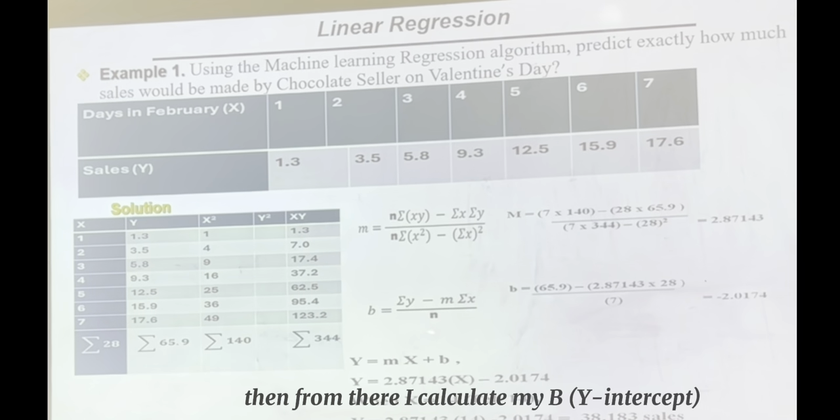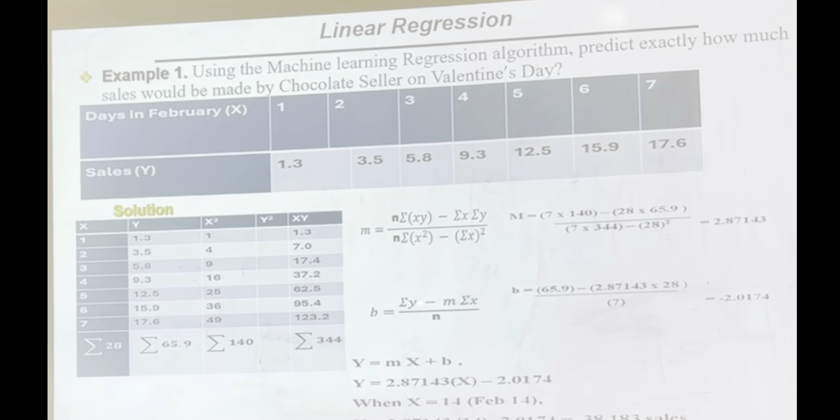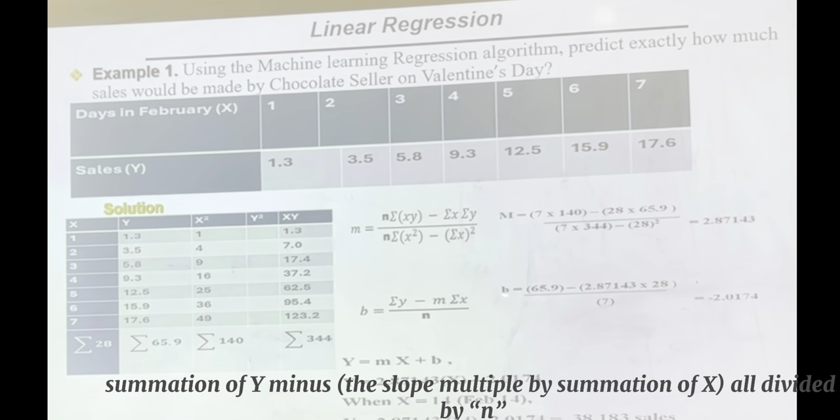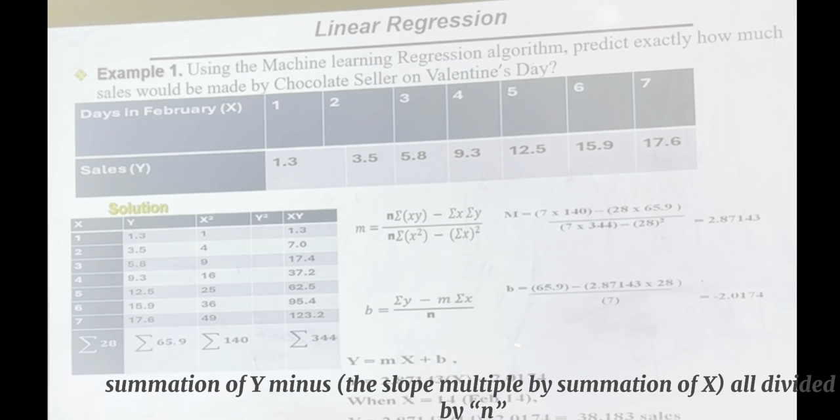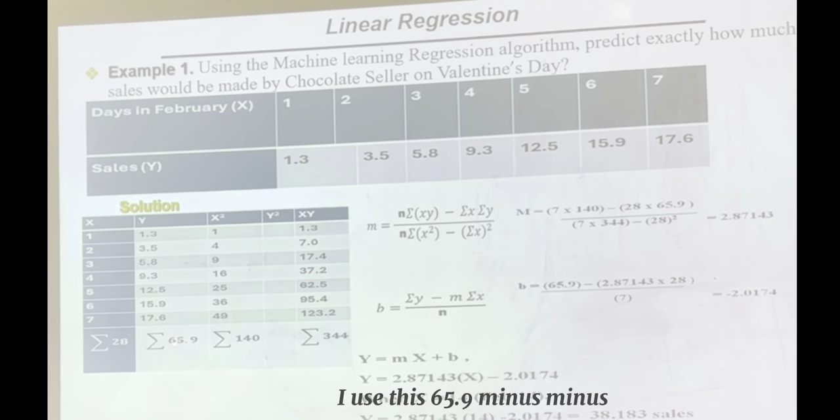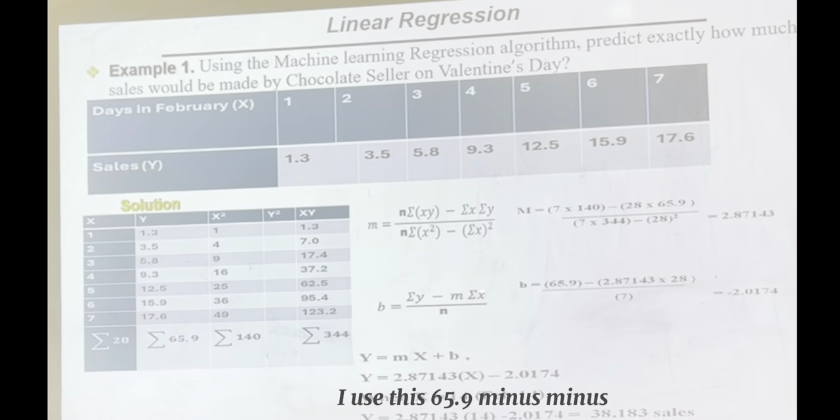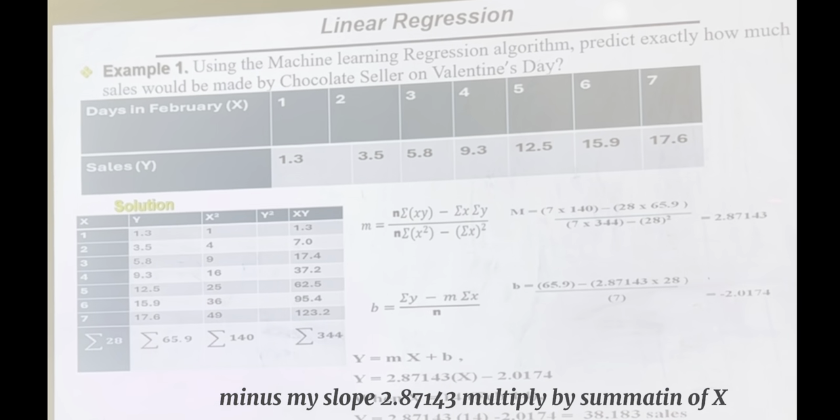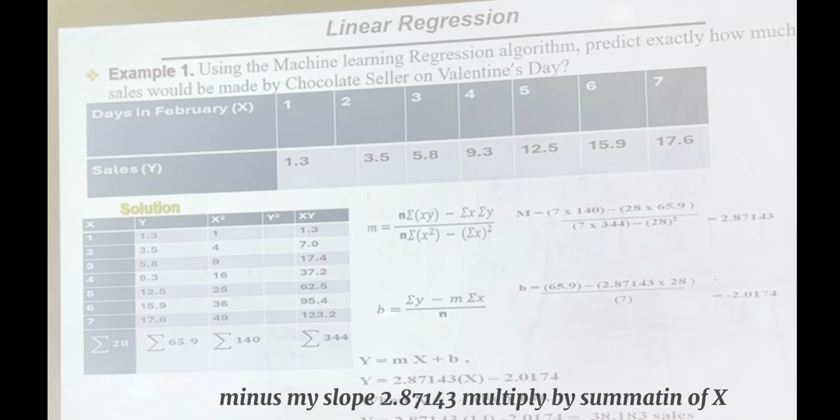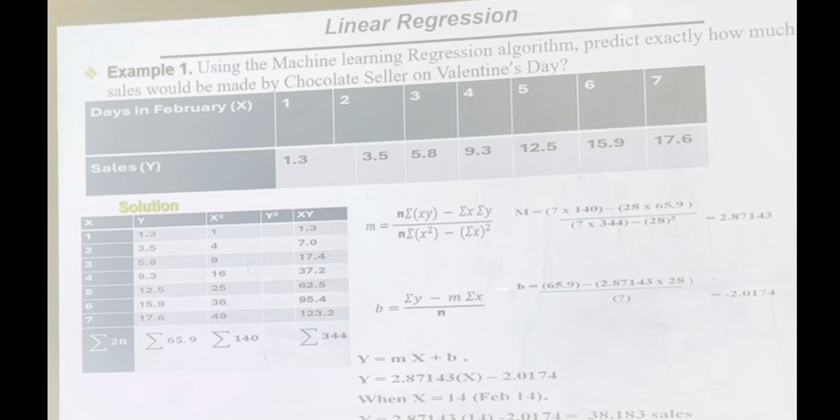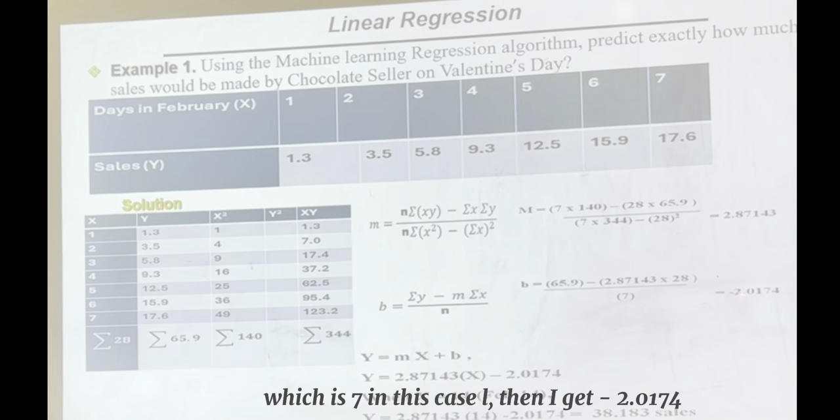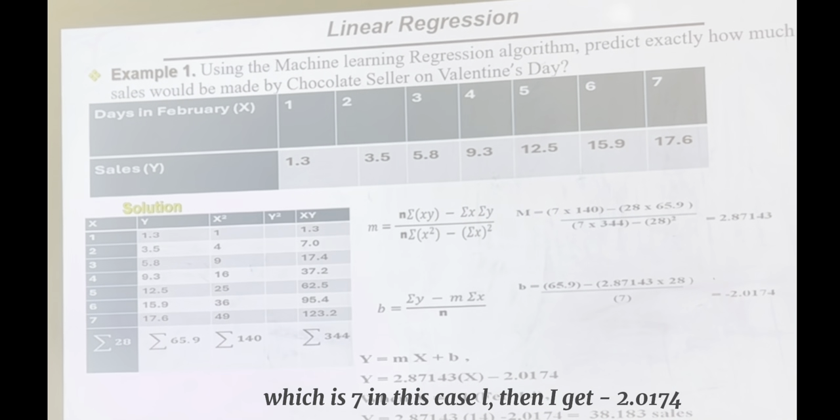Then from there, I can calculate my y-intercept, that is b, which gives me the formula summation of y minus the slope multiplied by summation of x, all divided by n, number of data, which is 7. In this case, I have summation of y, I use the 65.9 minus my slope, 2.87143, multiplied by summation of x, this is 28, divided by n, number of variables, which is 7 in this case. I get a minus sign, minus 2.0174.